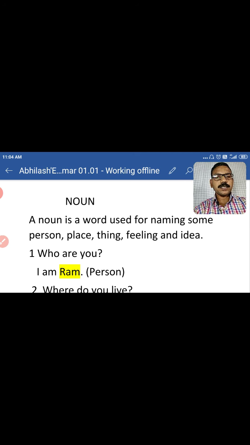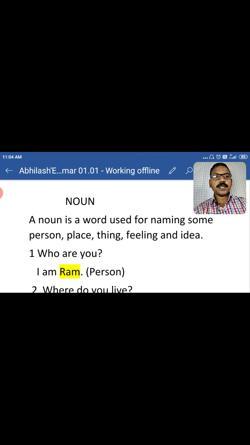Look at the first example. Suppose I ask the person who is standing in front of my gate, who are you? He replies, I am Ram, I am Sunil. Can you identify which word is a noun in this sentence? Yes, Ram is the name of the person who is standing in front of my gate. So Ram is the noun here.